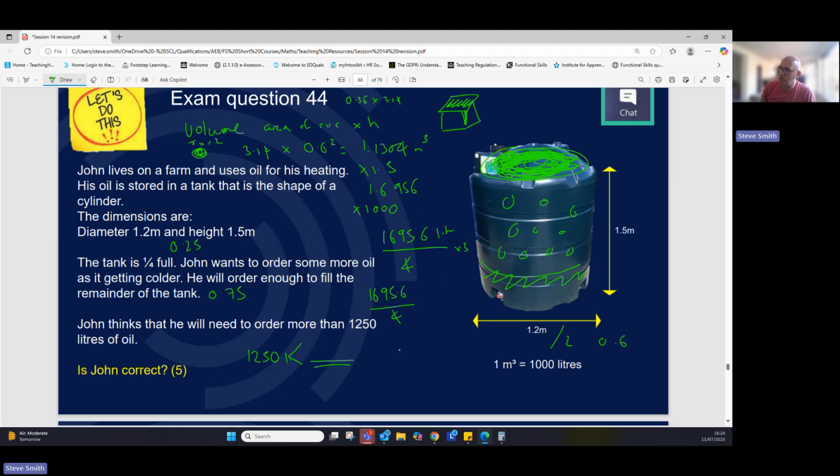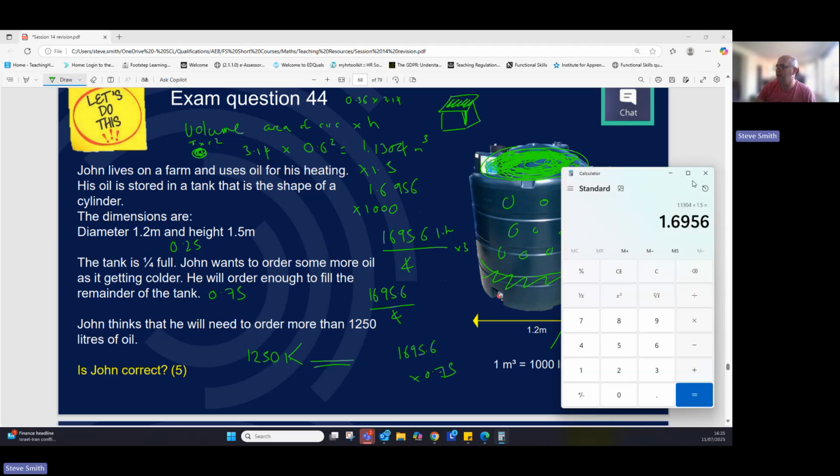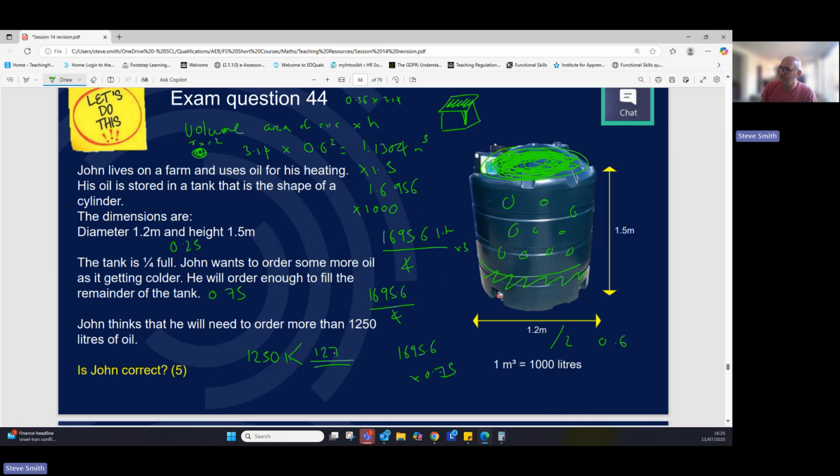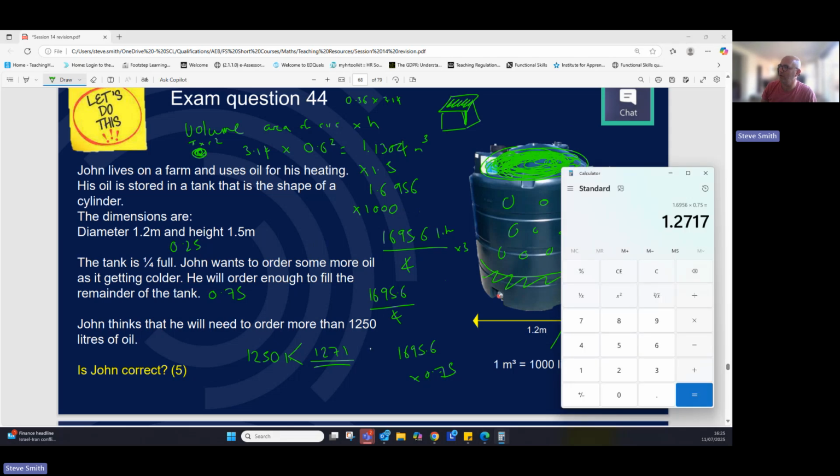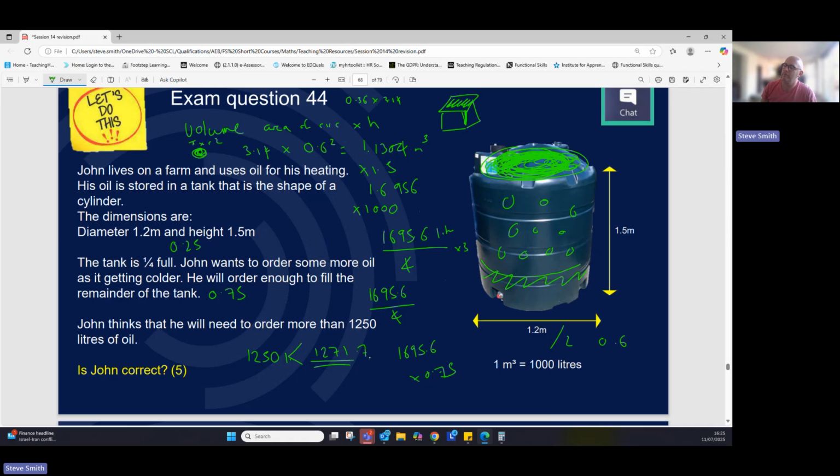So we could do 1695.6 times by 0.75 and we'll get a number closer, I think. I told you. Right, okay, so we've got 1271.7. I knew it was close. And so yes, he is correct, because we're ordering more than 1,250 liters. We're only at 1,271.